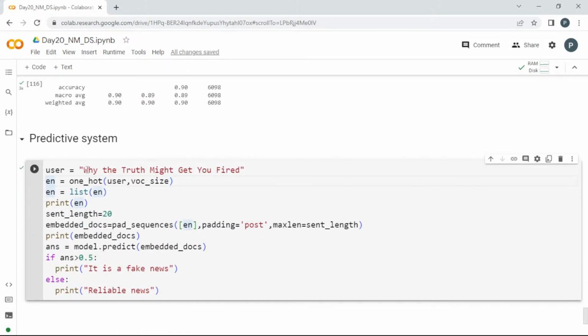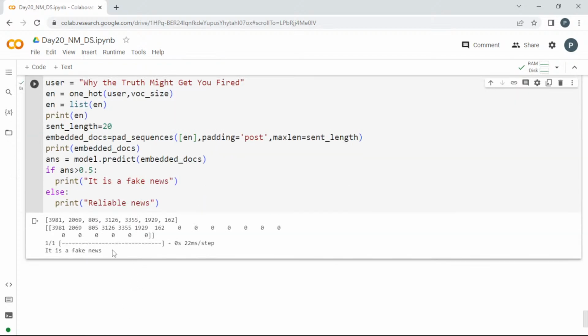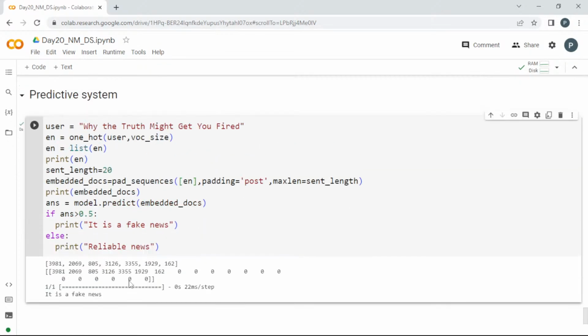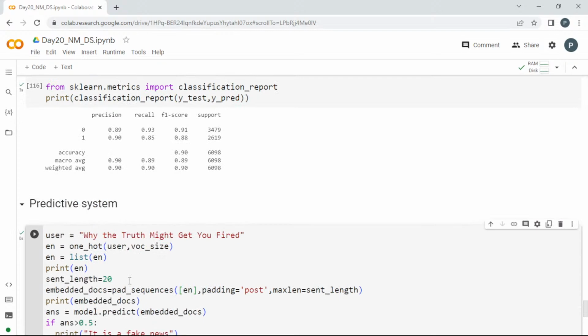So this is a predictive system, guys. This is a title I have taken from above. Okay, first I am doing the one hot encoding to convert it into numerical format, and before going into padding you have to turn it into a list. Then I am passing it, the maximum length is 20. The same thing I am going to do, post padding. Once it is done, I am going to allow it to predict, and if it is greater than 0.5 it is fake news. If the value is less than that, it is reliable or real news. So I'll run this. The output it has given is that it is fake news, guys. So I hope it will be clear.